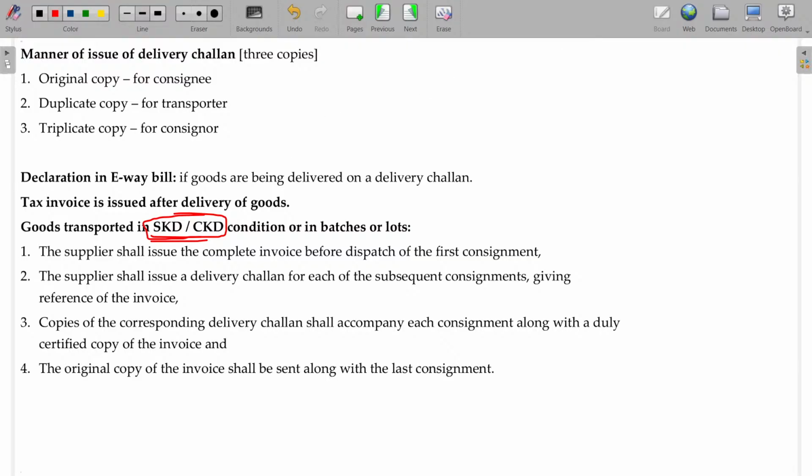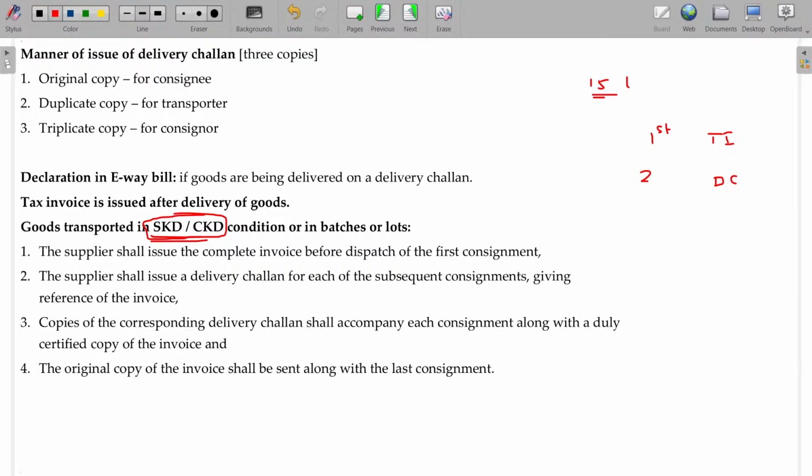So if you are sending a lot of, say, 15 lorry loads of components, now what you have to do? In the very first lorry, you send the tax invoice for all the components put together. For the second lorry, how can you issue the tax invoice every time? So here in subsequent cases, you have to issue the delivery challan.